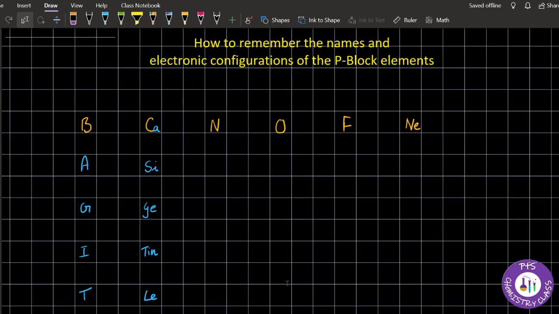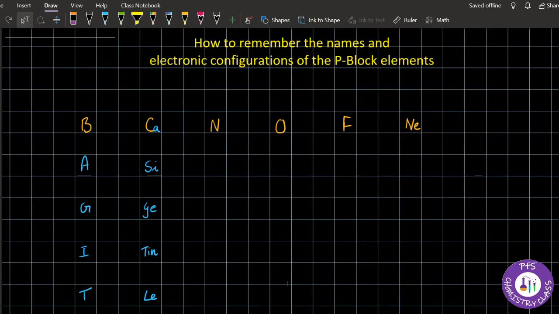I will teach you how to remember it very easily and very quickly. So watch my video closely and carefully and try to learn this by heart. In 5 minutes you will be able to remember the names of all the elements. So let's get into the video.